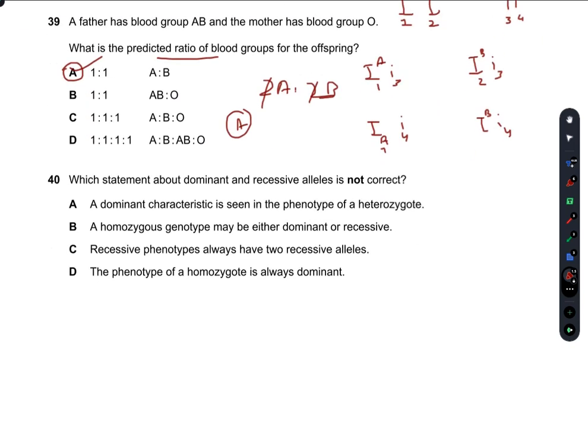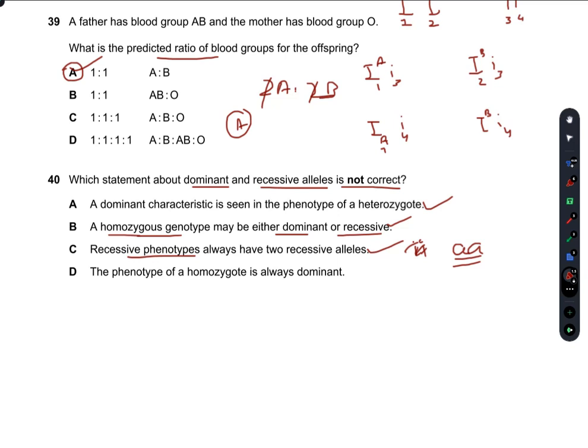Which statement about dominant and recessive alleles is not correct? A dominant characteristic is seen in the phenotype of a heterozygote. This is a correct statement. A homozygous genotype may be either dominant or recessive. Yes, for example, we take albinism or the normal skin pigmentation. Recessive phenotypes always have two recessive alleles. Yes, this statement is true as well, because recessive traits like albinism, if we take small a, have two recessive alleles.